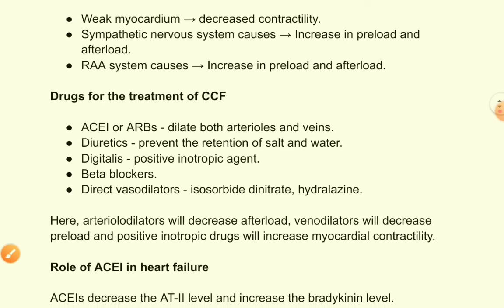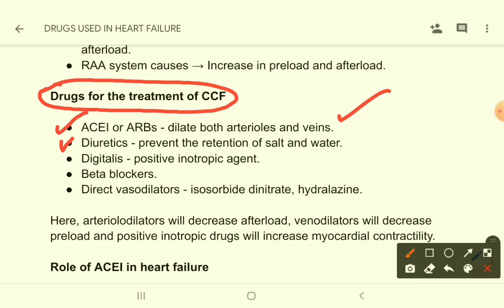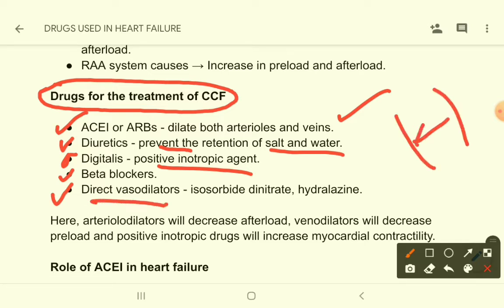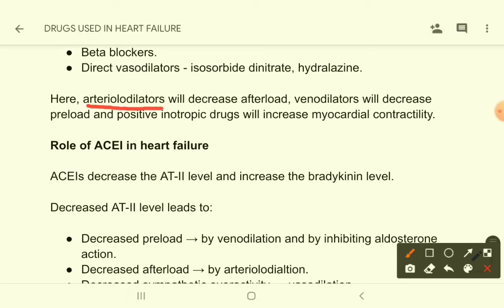Now let's look at the drugs which are used in the treatment of congestive cardiac failure. Number 1, ACE inhibitors or ARBs. They dilate both arterioles and veins. Diuretics prevent retention of salt and water. Digitalis are positive inotropic agents that increase the force of contraction. Beta blockers, and there are some direct vasodilators which dilate the blood vessels directly. Here the arteriole dilators will decrease the afterload, venodilators will decrease preload, and positive inotropic drugs will increase myocardial contractility.